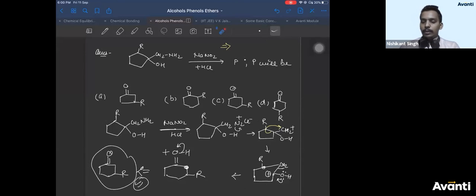Ravi Kiran, if you have this carbon to migrate and this carbon to migrate, which will migrate? Gokul and Ravi Kiran both. If you have this carbon as 1, this carbon as 2, which carbon should migrate? Tell me that. Which carbon should migrate, 1 or 2? Obviously 1, then done, because this carbon is tertiary, bonded to 3 carbons. This carbon is bonded to 2 carbons, secondary. Done. Break this bond like this.